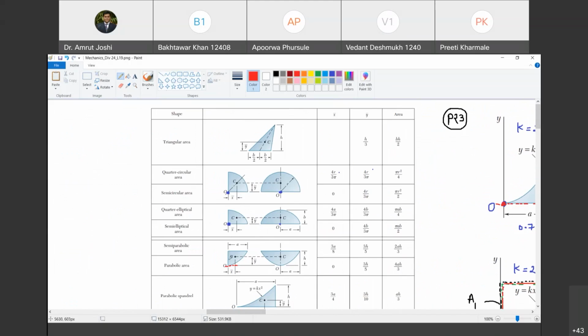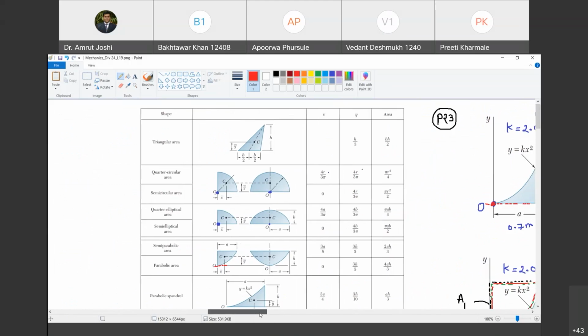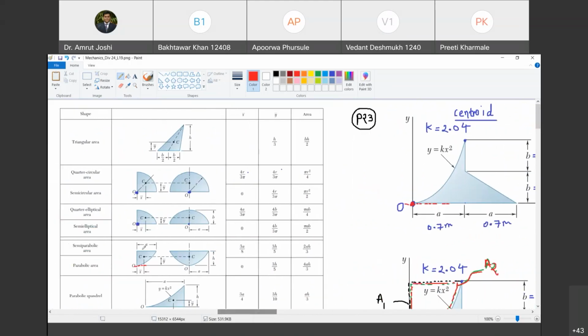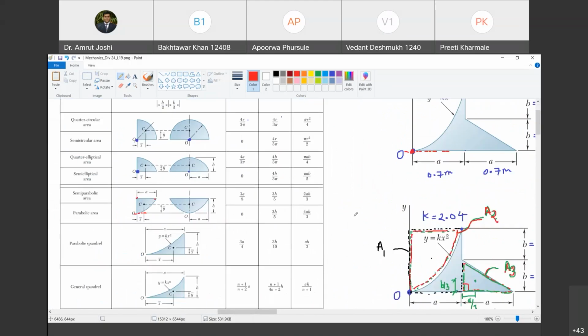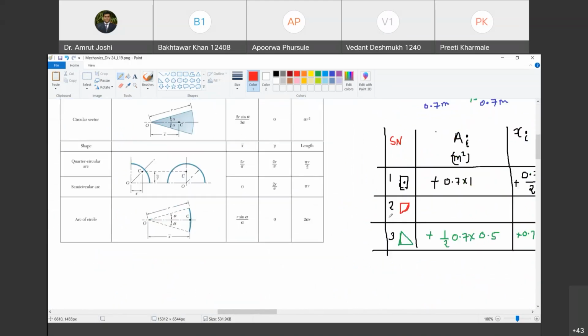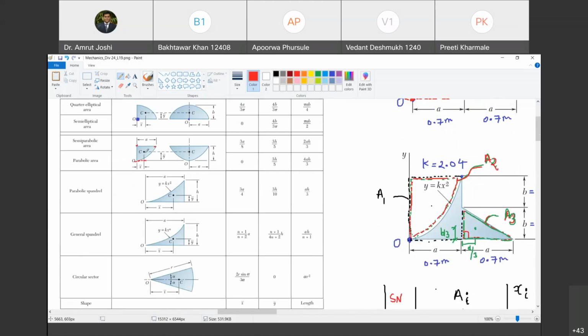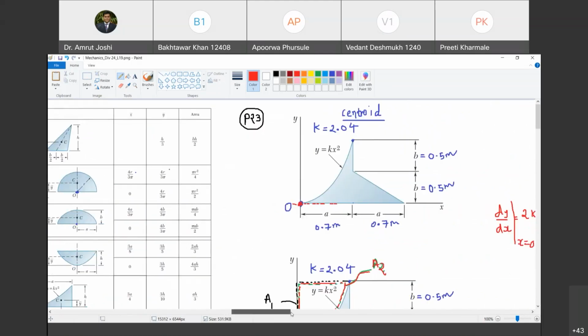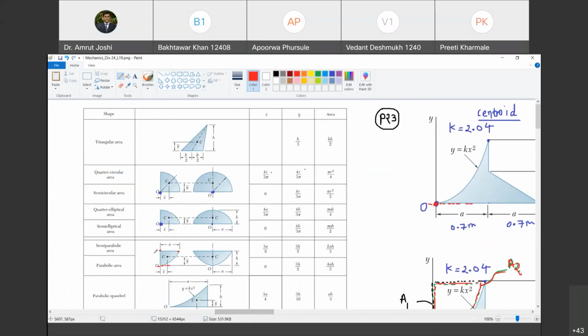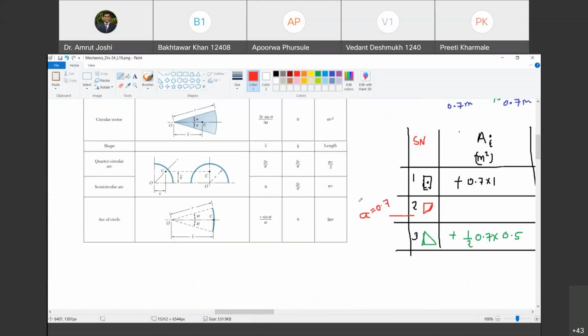Now with reference to this figure, what is A here? Can you tell me how much is A? A is this distance. So is A 0.7? Yes, sir. So that's what I'm going to write: A is equal to 0.7 with reference to these notations. And what is H? H is the distance shown here. So what is H here? That is 1 meter. Can I write H as 1 here?